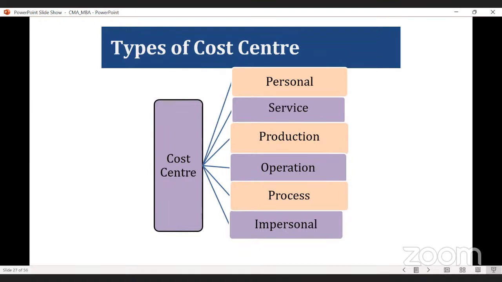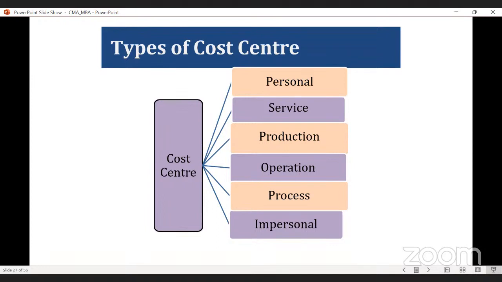Let's say the machine's fuel consumption is more, or the maintenance is more. So here, maintenance cost and fuel consumption are part of the cost of the machine whenever you are running it. If you are fixing that particular machine as the cost center, then you can identify the cost incurred by that particular machine in that particular period.